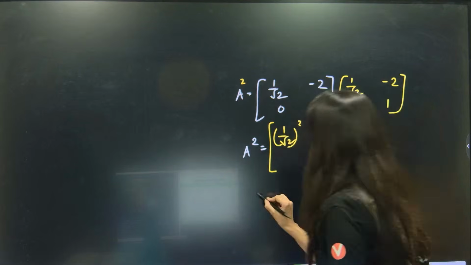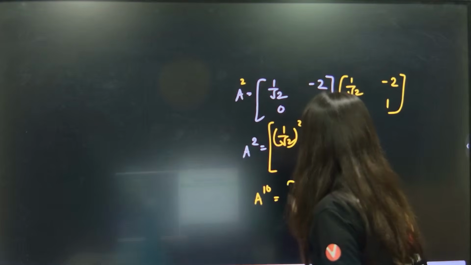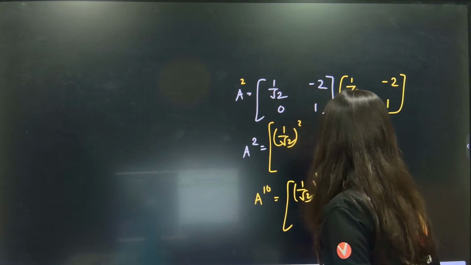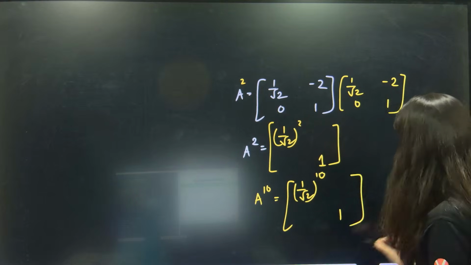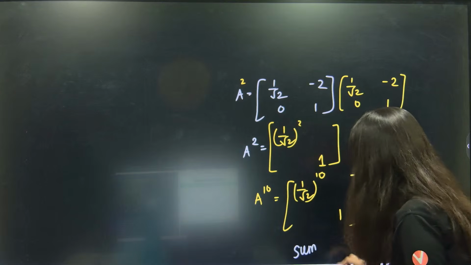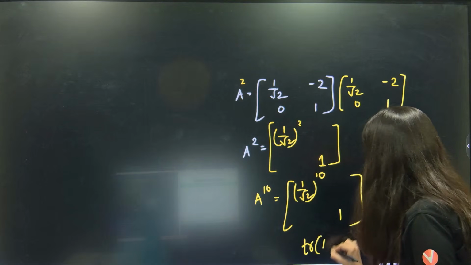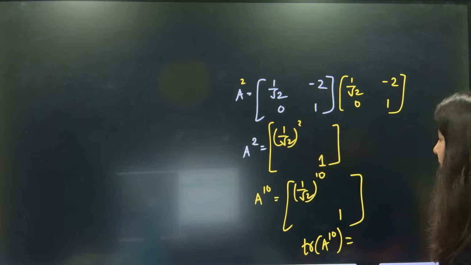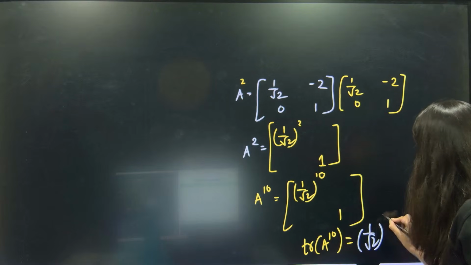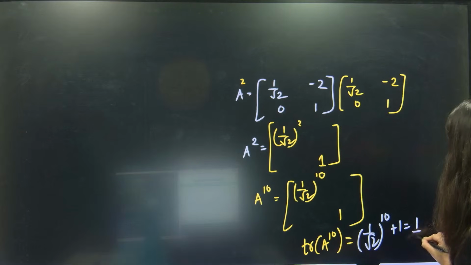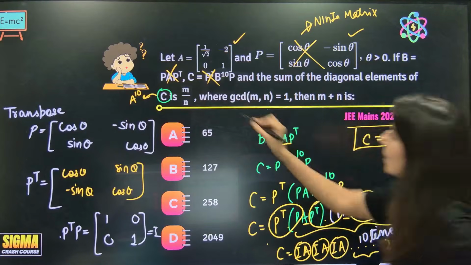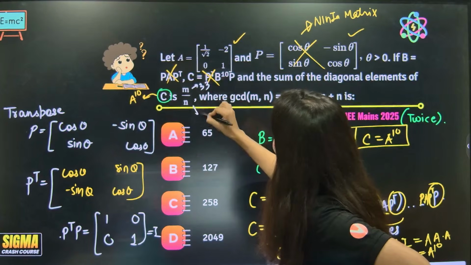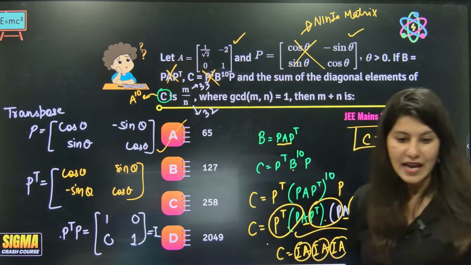A power 10, you know what, will be 1 by root 2 power 10, and this is 1. Now the sum of diagonal elements of this, basically they are talking about the trace of A power 10. Correct? That's what we are looking for. So 1 by root 2 power 10 plus 1, which is 1 by 32 plus 1, which is 33 by 32. M by N is 33 by 32. M plus N is 33 plus 32, 65, and we are done.